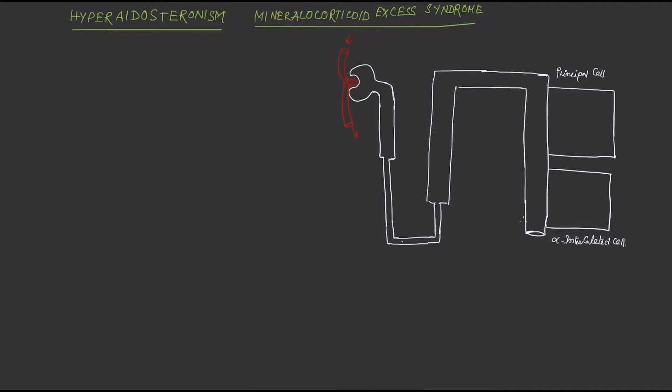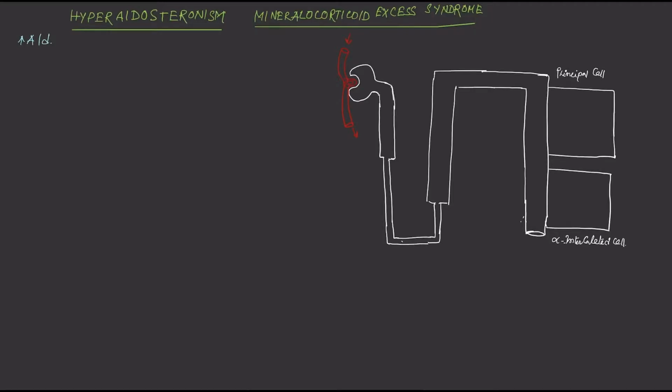Today we will be discussing a few facts related to hyperaldosteronism or mineralocorticoid excess syndrome. As the name suggests, hyperaldosteronism simply means increased aldosterone secreted from the zona glomerulosa of the adrenal cortex. Now before going into the details of hyperaldosteronism, let us first discuss the normal functioning of aldosterone.